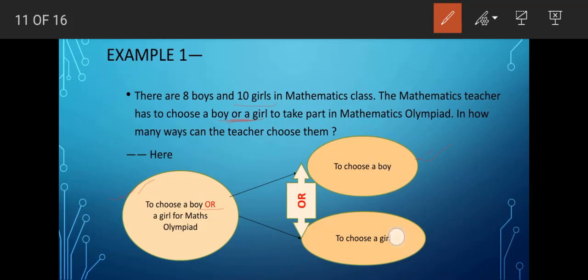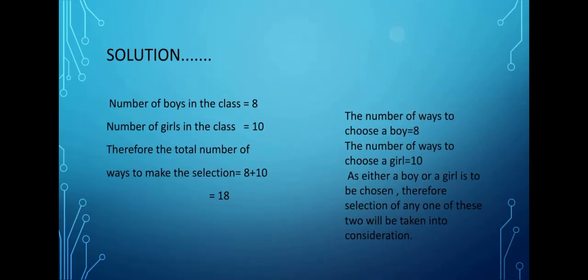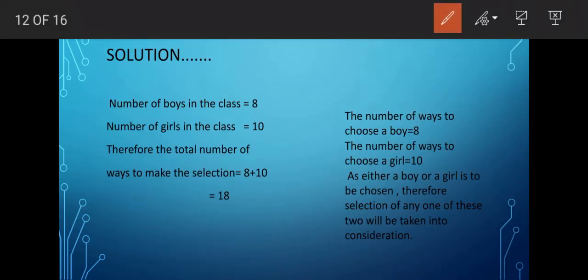But both are not necessary to be completed. Only one out of these two is required. That means the person who is to be chosen to take part in the Olympiad can be either a boy or a girl. Both are applicable, but any one, not both. That is why this word or is used here. So after this, in the solution part, what do we have? The number of boys in the class is 8 as mentioned in the question. Then the number of girls in the class is 10.